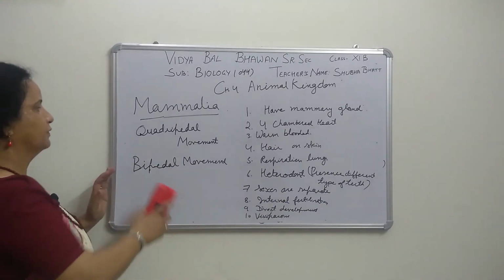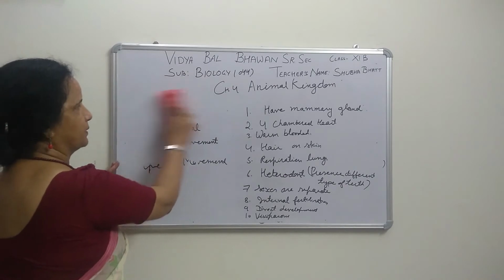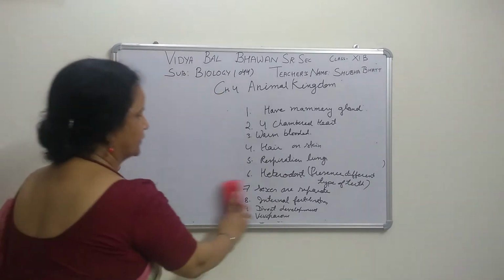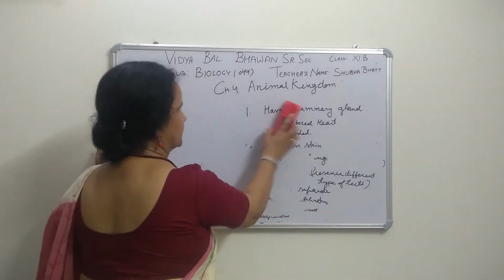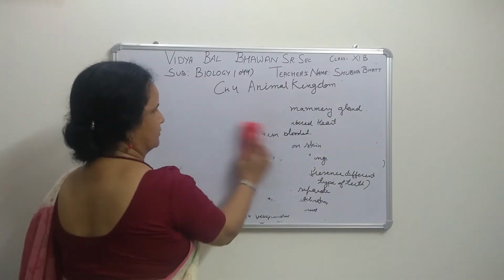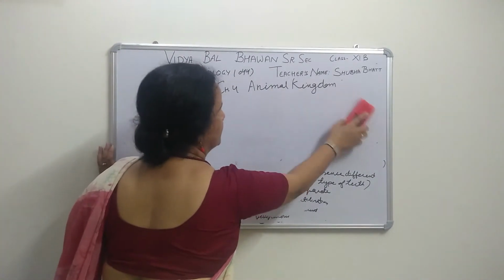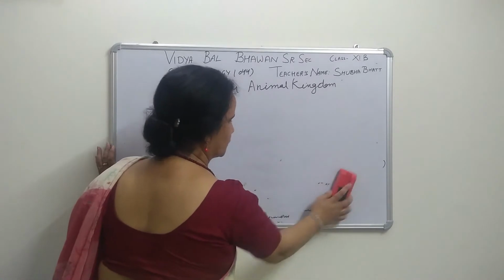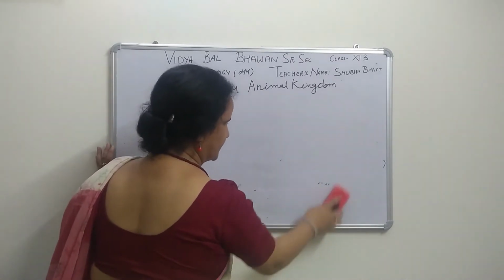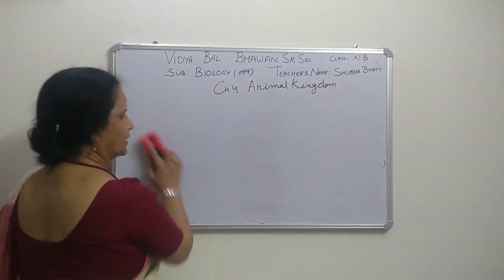So now today, as you have already seen, we have given a planner for the July month. In July, in today's class session, we will cover the remaining mammalia and the introduction of chapter 5. Means here we have to give the chapter 5 introduction.